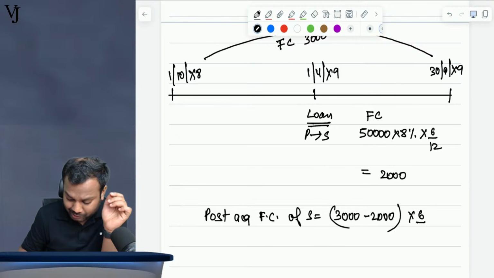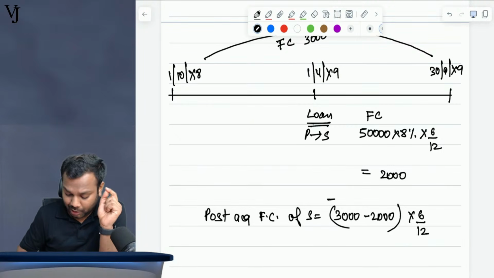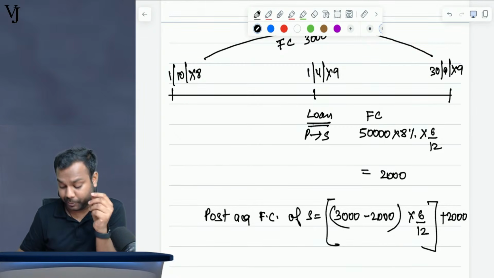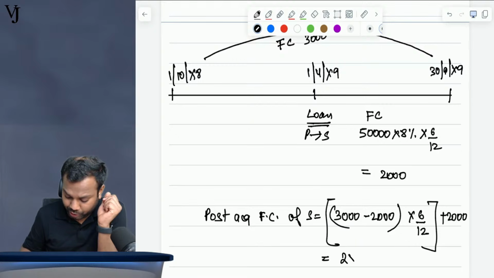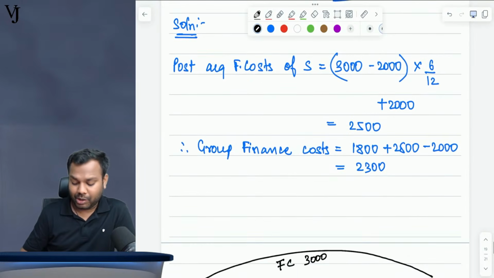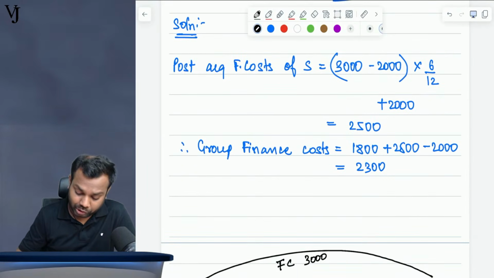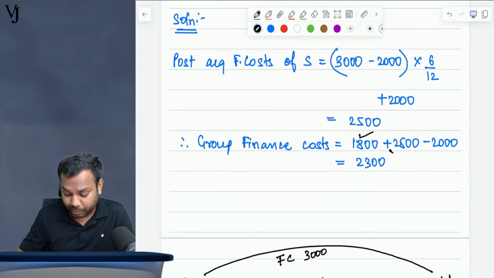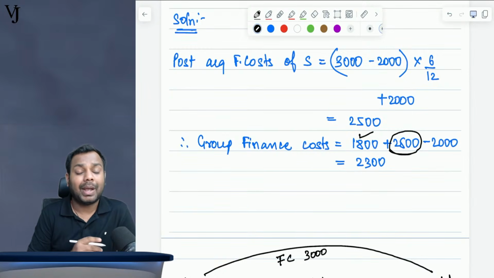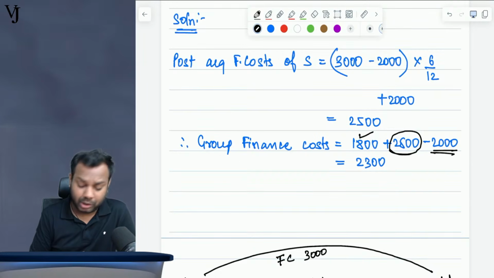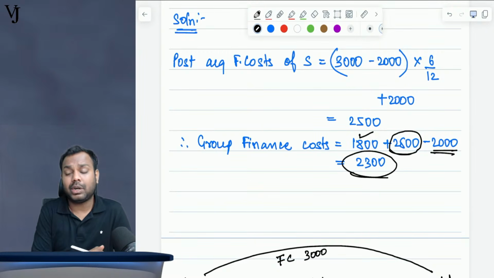So 1000 multiplied by 6 by 12 is the post acquisition part, plus 2000 because this was entirely post. So the amount is 2500, the post acquisition finance costs. Now what is the group finance cost? It is the entire finance cost of the parent, 1800, plus the post acquisition finance costs of the subsidiary, 2500, minus the intra-group finance cost of 2000, which gives a group finance cost of 2300.